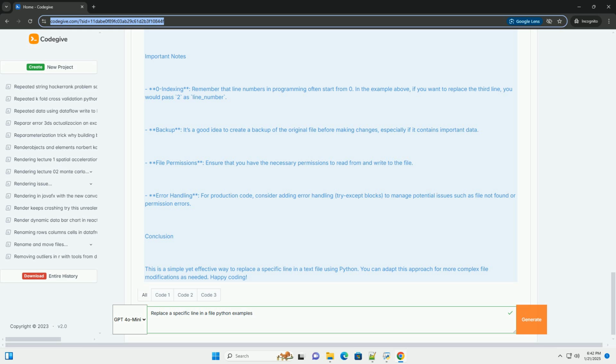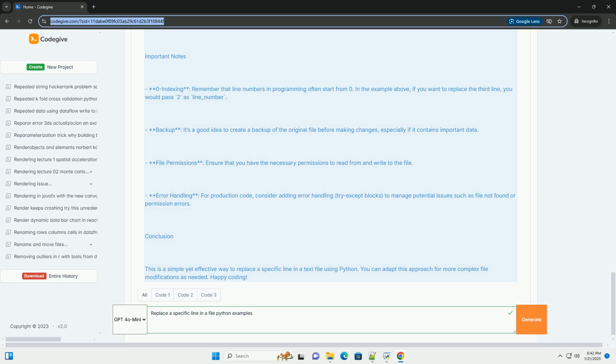3. Replacing the line. When the current line number matches the specified line number, we append the new line to the new_contents list. Otherwise, we append the original line. 4. Writing to the file. After reading all lines, we open the file again in write mode, 'w', and write back the modified contents.